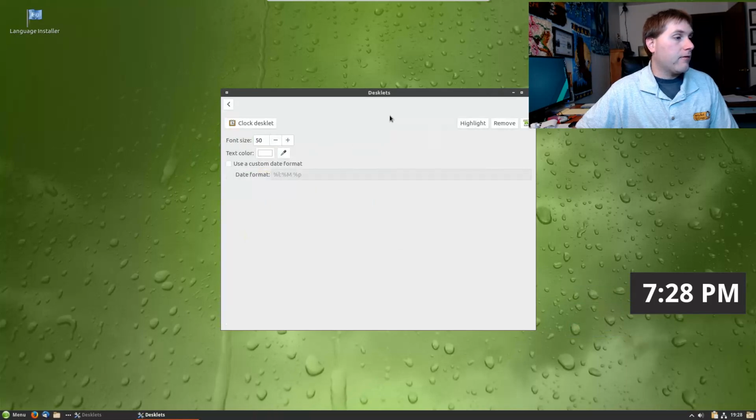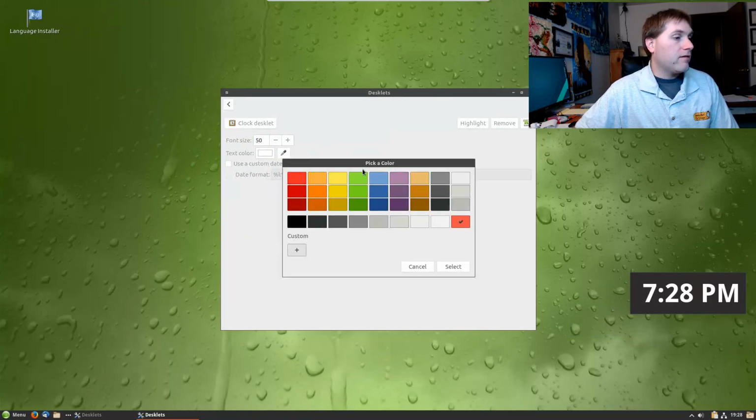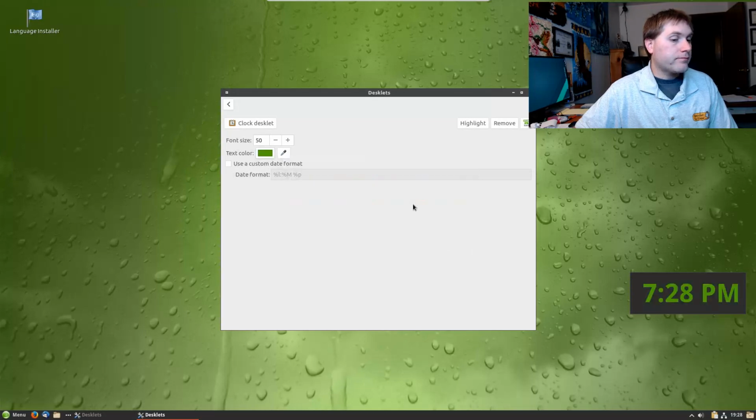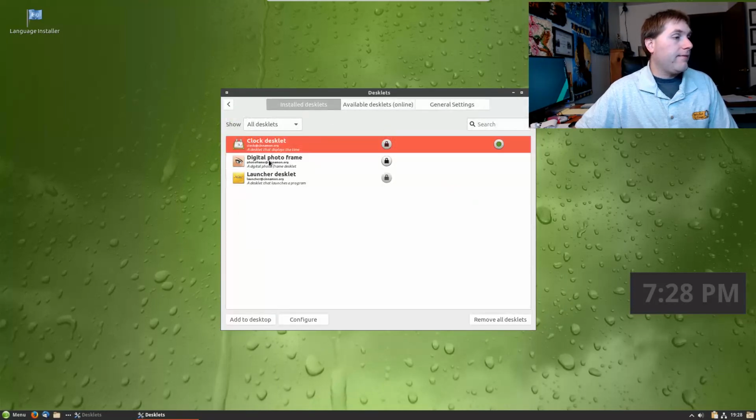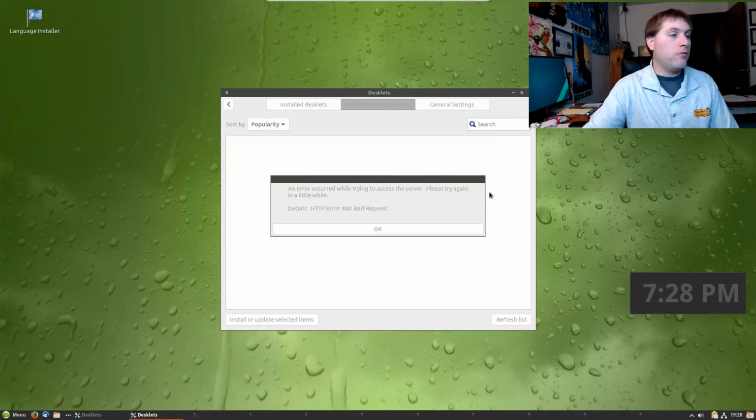And then in the configurations, you can adjust your colors. You can adjust your formatting. You can adjust your date setting. That's about all you can adjust in this one, at least here. There may be other places where you can adjust it as well. But there you can add that. There's a digital photo frame if you want to have images rotating around. And then, of course, just like the applets, there's some more of these you can get online, usually.